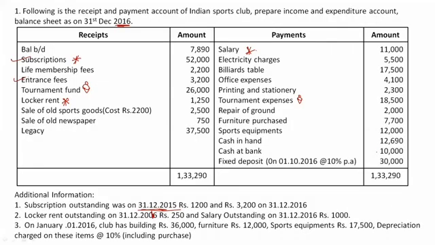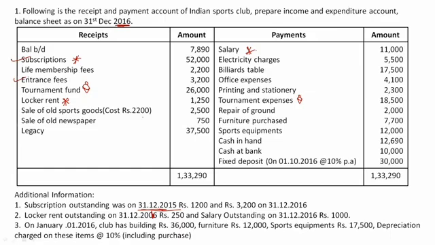We have sale of old sports goods. So its cost is how much? Its cost is rupees 2200, right? And we have sold the same goods for rupees 2500. Now we need to analyze whether we have gained due to the sale or faced any loss.